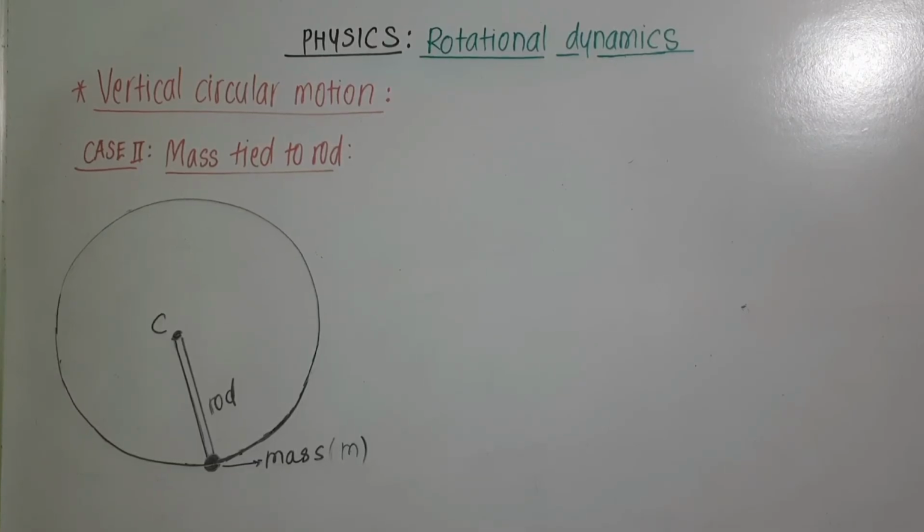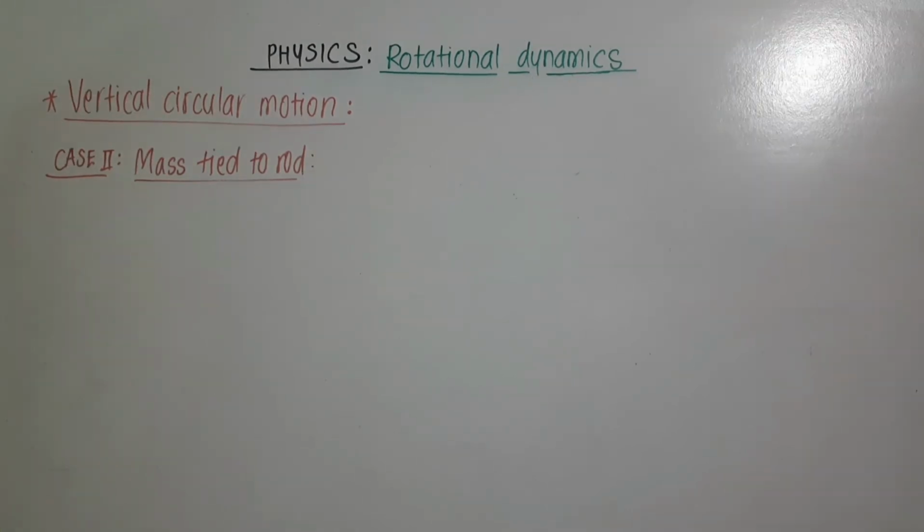Diagram of mass tied to a rod and performing vertical circular motion. Now what will happen? The difference between a rod and the string when it is tied to mass m is that the string needs some tension at all the points when it is performing vertical circular motion. But in case of a rod, as the rod is rigid, such a condition is not necessary, and thus zero speed is possible at the uppermost point of the rod.